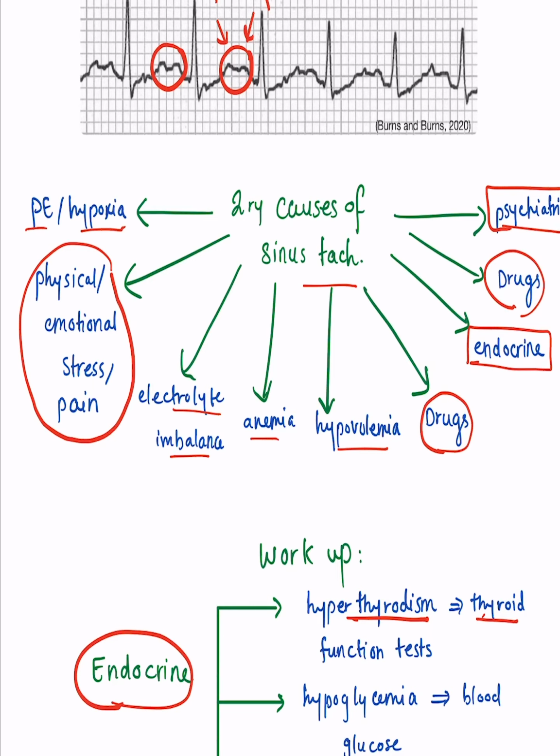However, hyperthyroidism will present with other symptoms such as heat intolerance, weight loss, tremors, and stuff like this. So this would increase the likelihood of the palpitation being caused by hyperthyroidism. You also have hypoglycemia, which can cause palpitations. Then you check for blood glucose. This is usually seen in patients that are known to be diabetic, or when you check the glucose, you will find that the patient has low blood glucose level.